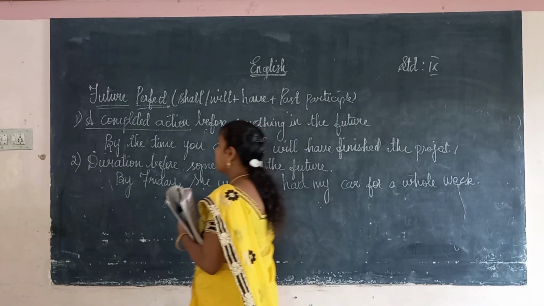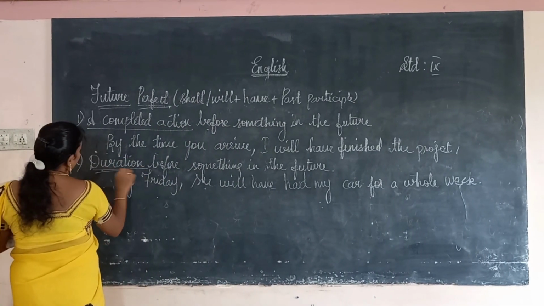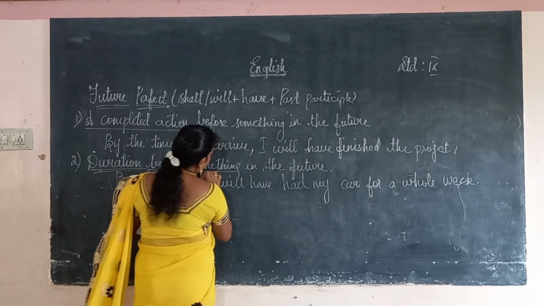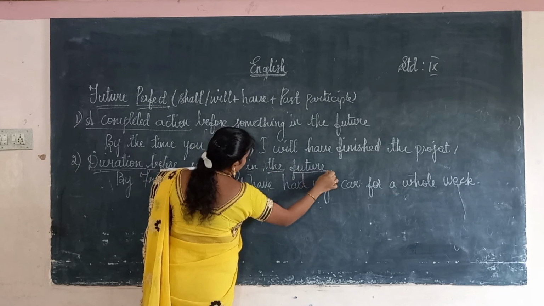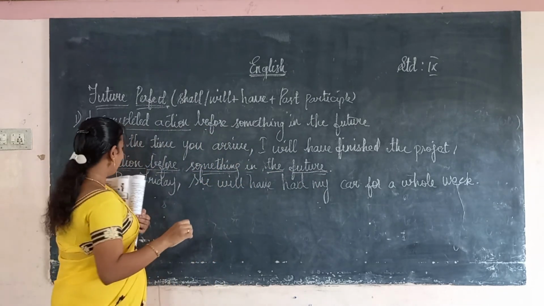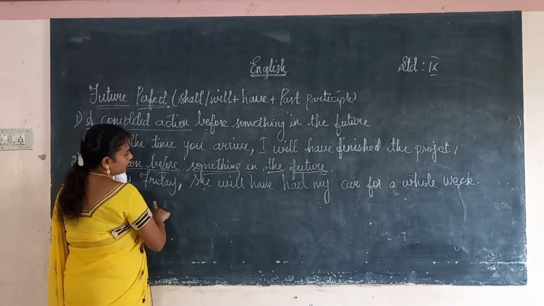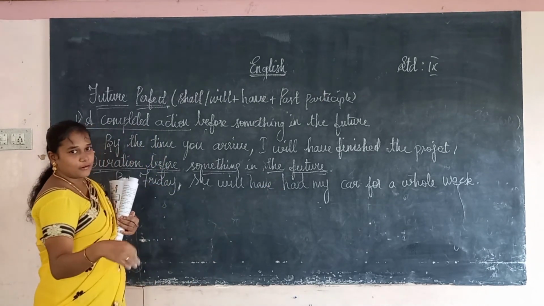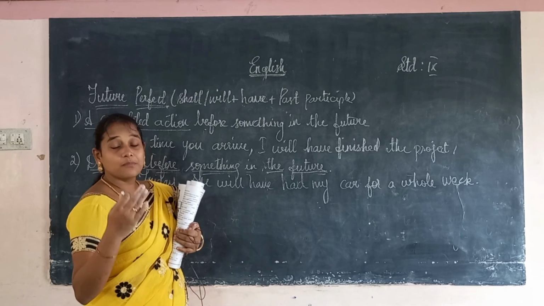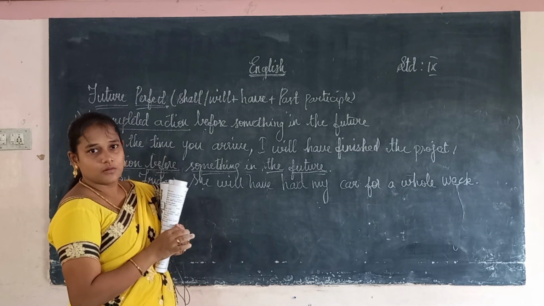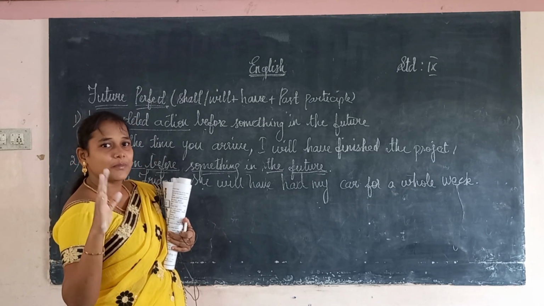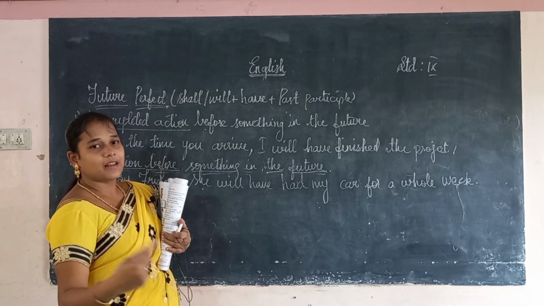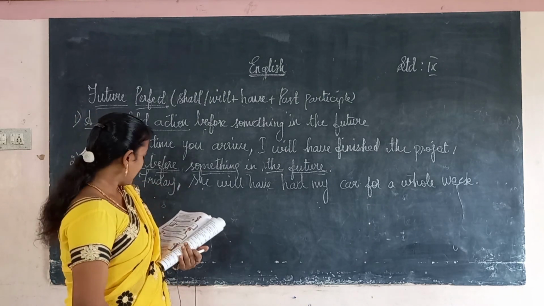So here, duration before something in the future, by Friday she will have had my car for a whole week. Duration before something in the future. Okay, next week for the whole week, I am going to give my car from Friday. Okay, now I hope you have understood.